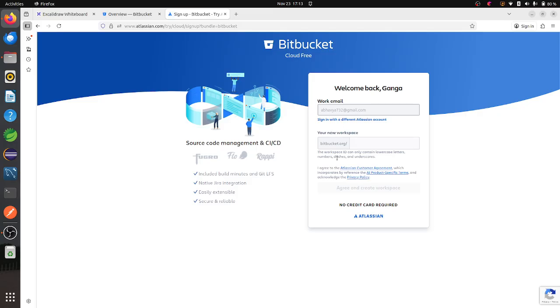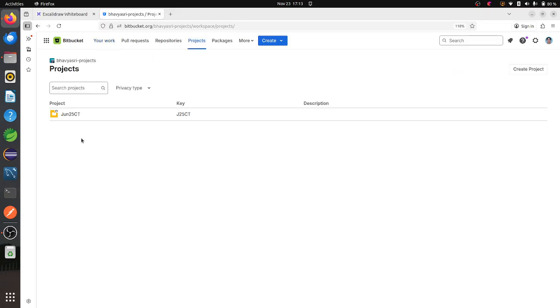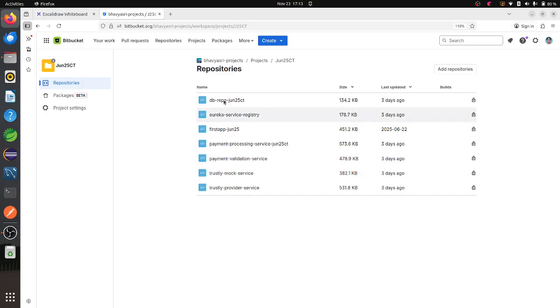You have to give some simple personal details, and then you can create your Bitbucket account. I already have an account. This is my profile, and here I have the repositories and I also have the projects. Let me show my projects. This is my project, and inside it I have these repositories. If you want to create one, you have to click on create project or create repository. These two will be helpful to maintain your code in a cloud.